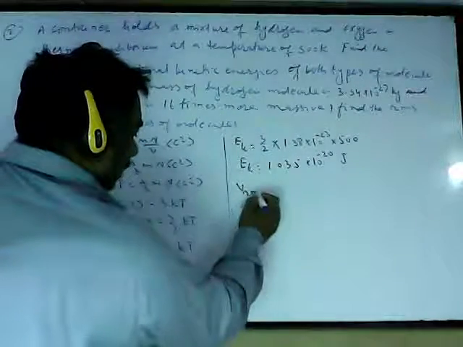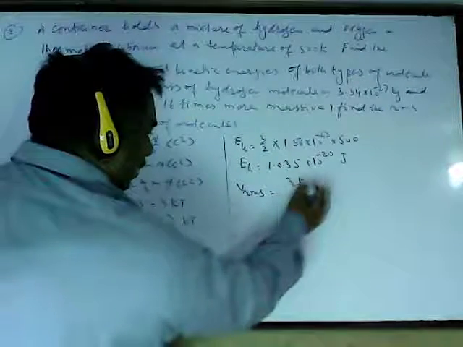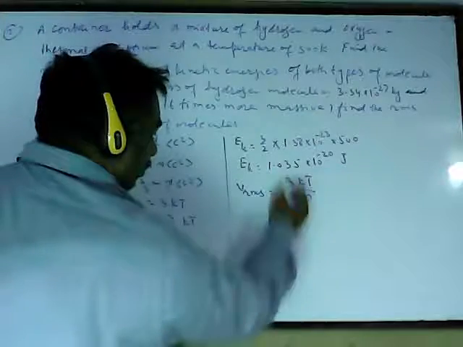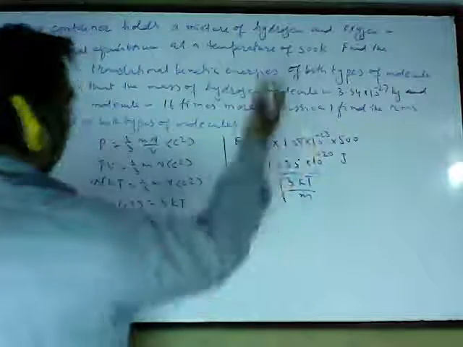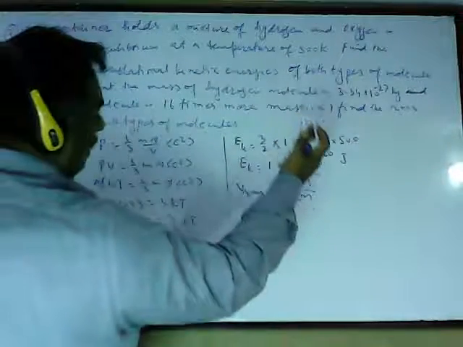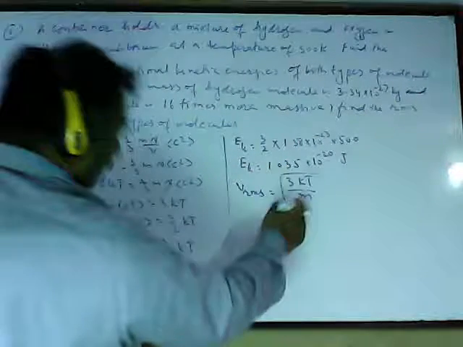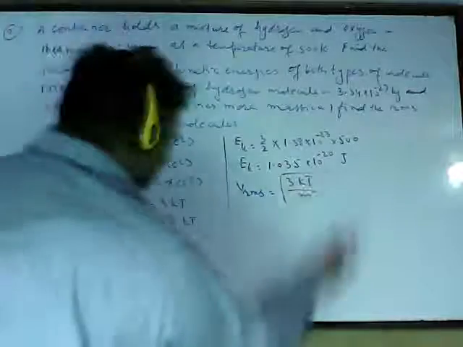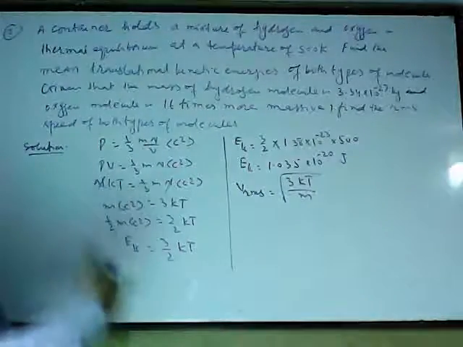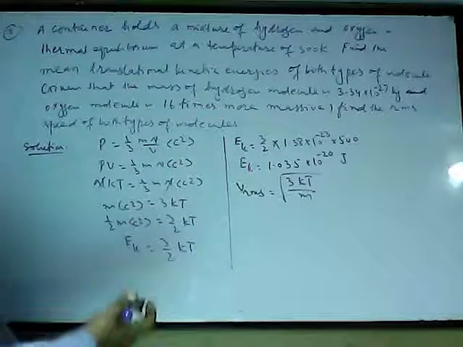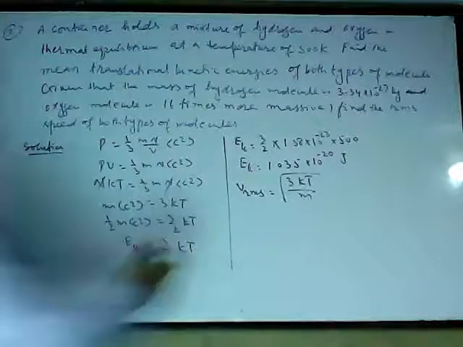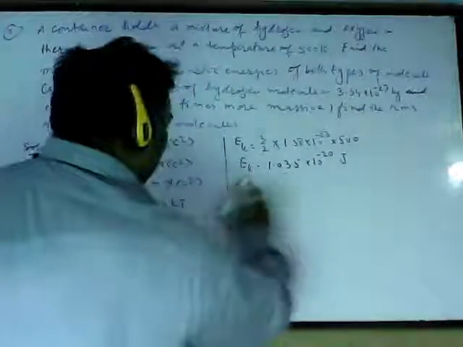So first of all, Vrms is always equal to the square root of 3kT upon m. I know T is just equal to how much? I can find this from Vrms = √(3kT/m), or if you wish, you can find it from the C square formula also. It's up to you. I'm just finding it from the C square formula, from the beginning.